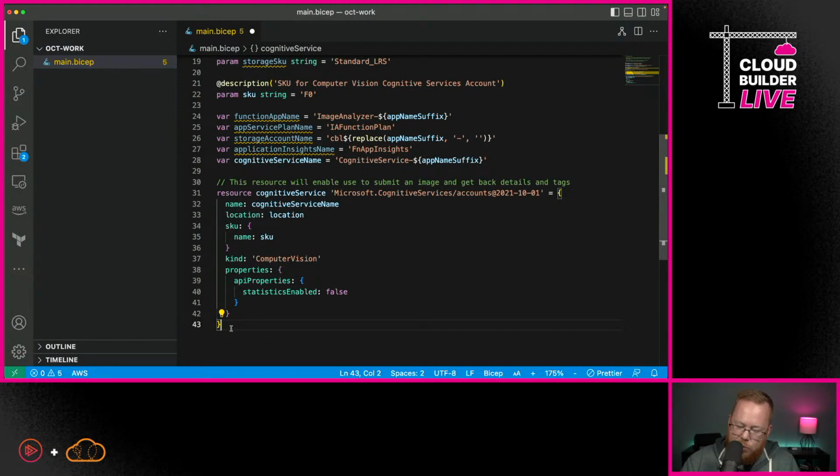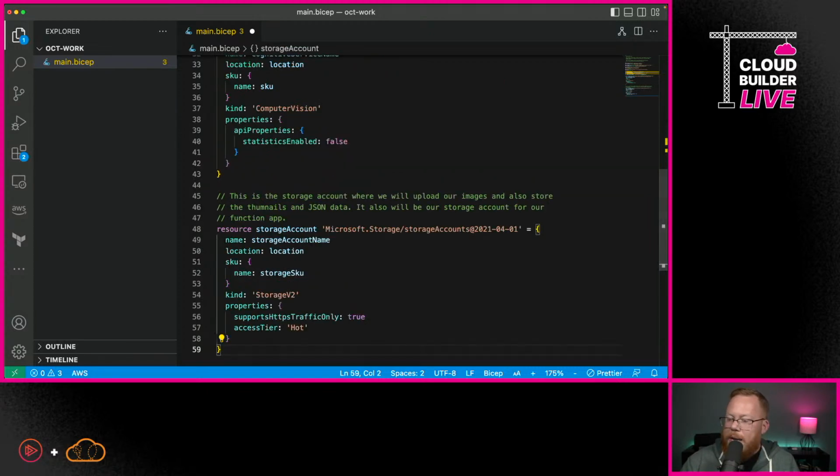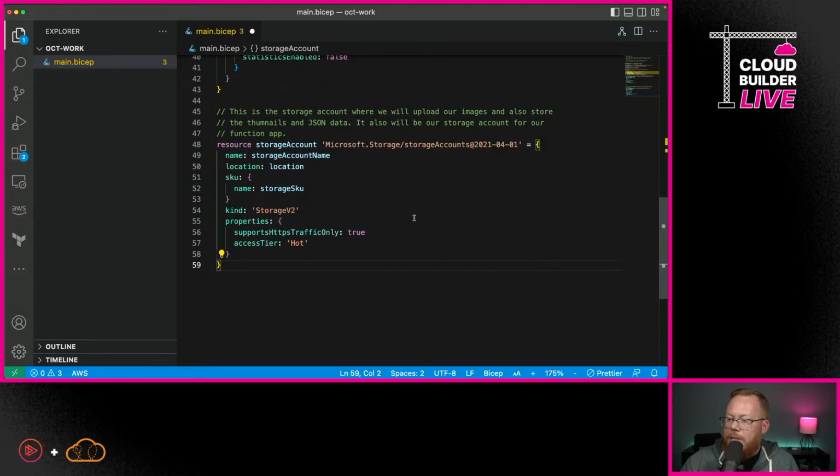So, okay, now we're back over here. We have our first resource that we've created. Now we need to create another resource, and this is going to be our storage account. So here, if I go in and create the storage account, you can see it's of type storage accounts. And I'm just going to put in a few different values here. Like we're going to specify the SKU that we have included up above as a parameter, the location, and then the specific details. We're going to use a storage v2 here, and we're also specifying that we're going to be in the hot access tier and some other details. So again, not a huge amount to this.